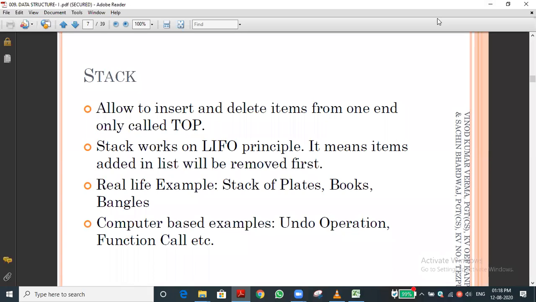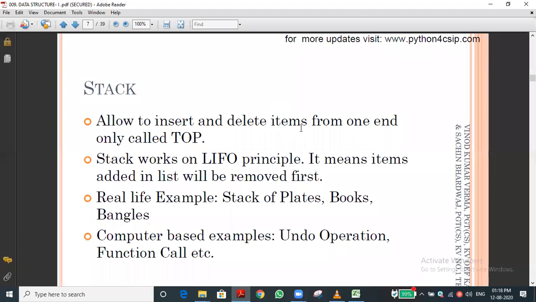Yes, sir. Empty stack name, sir, can you repeat it? I didn't get it. I think the voice is not that clear. Once again, can you say that? Somebody is in chat, wait one minute. The chat is not opening, that's the problem. I couldn't see that. Even though I try to open, it's not opening.